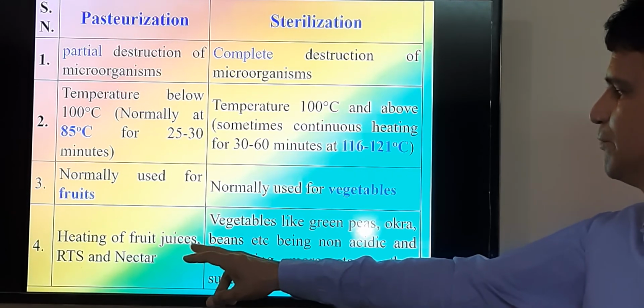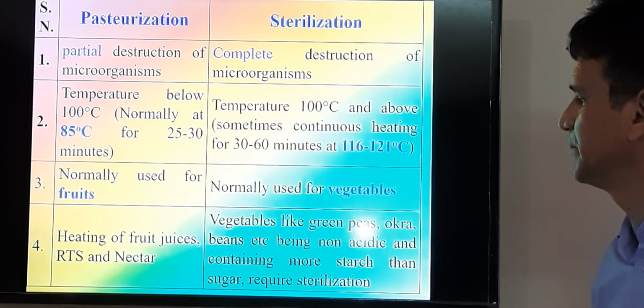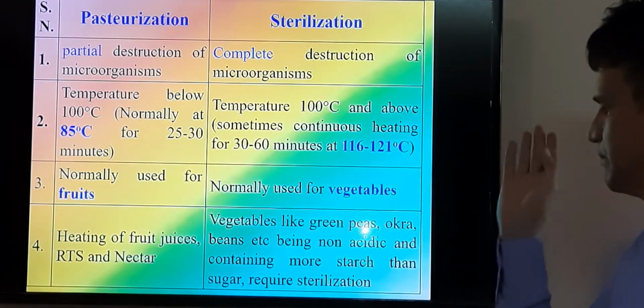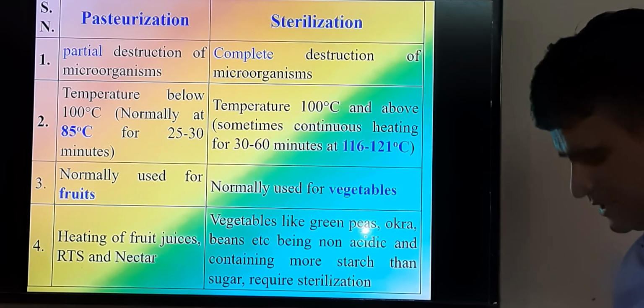In general, heating of fruit juice, RTS and nectar we can use as a pasteurization technique, and sterilization can be used for green pea, okra, beans, etc.